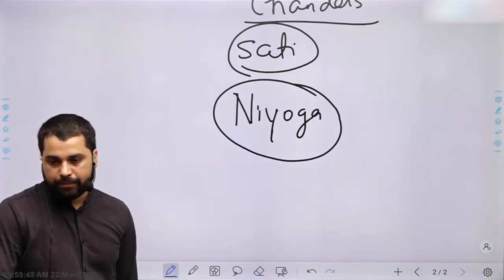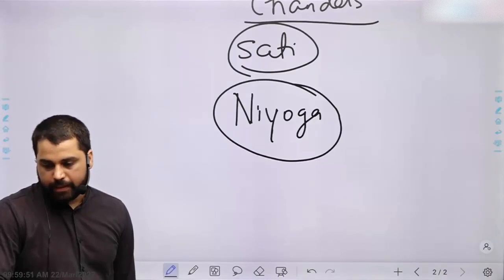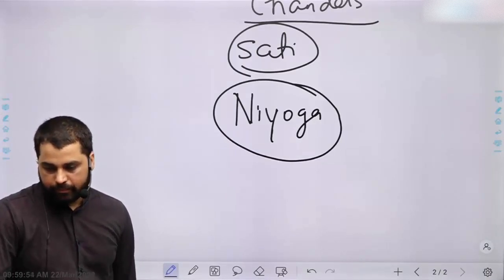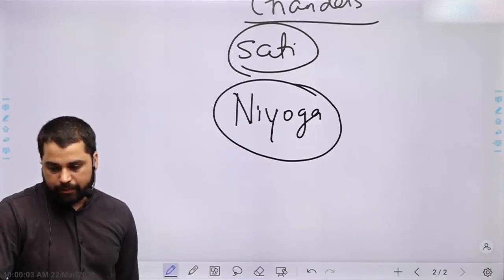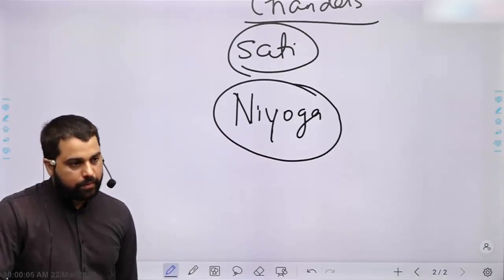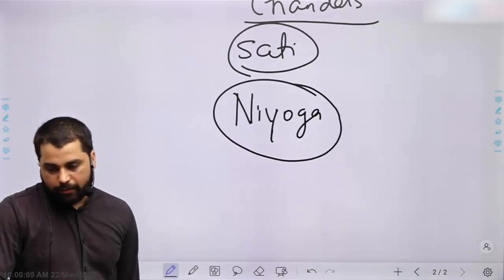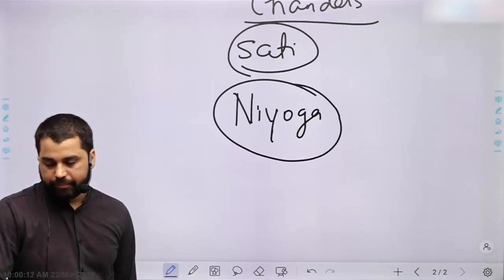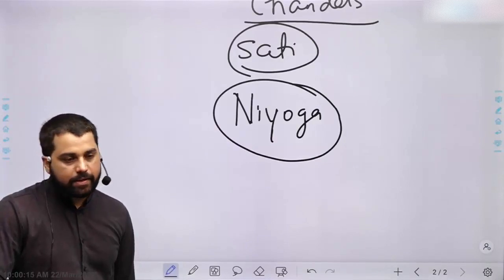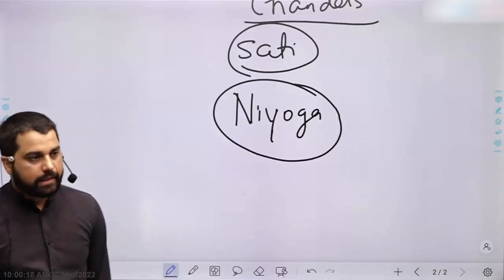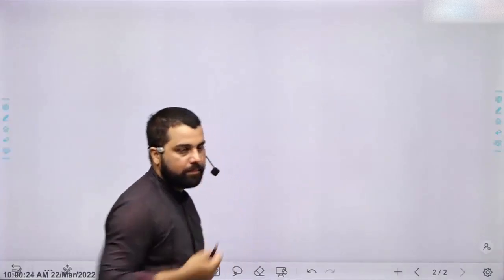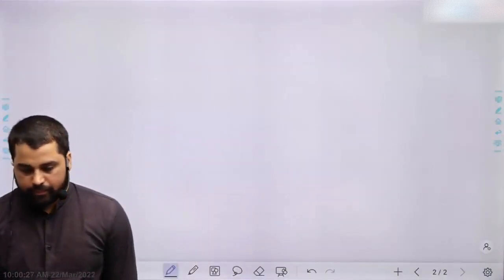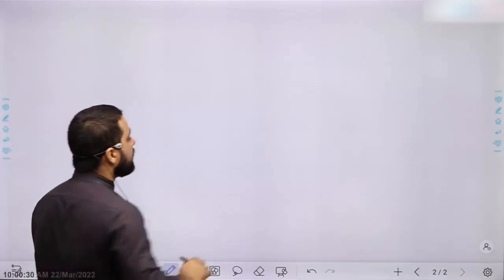As part of Niyog, younger brother could marry the wife of older brother, in the eventuality of death of the latter.